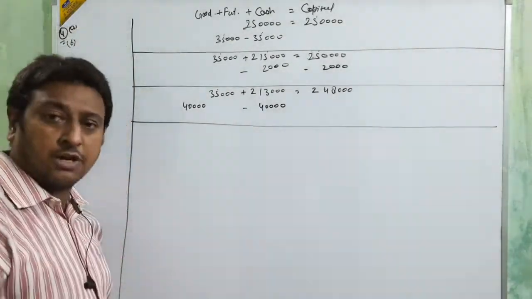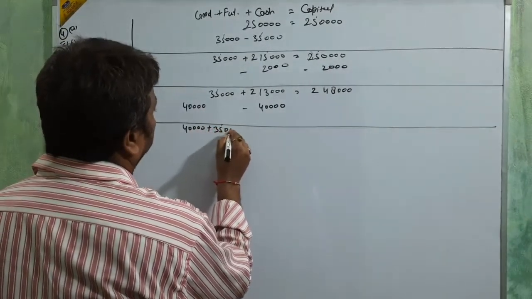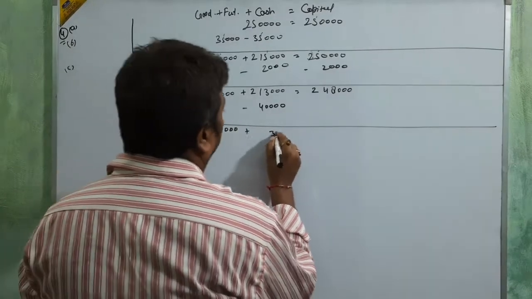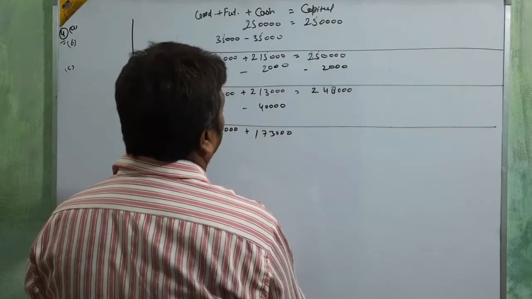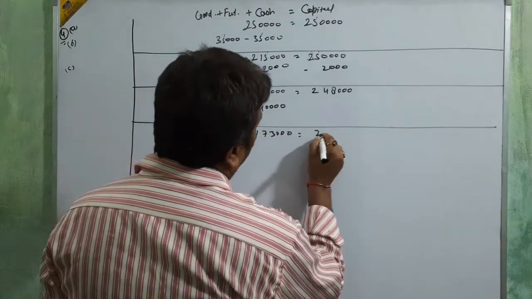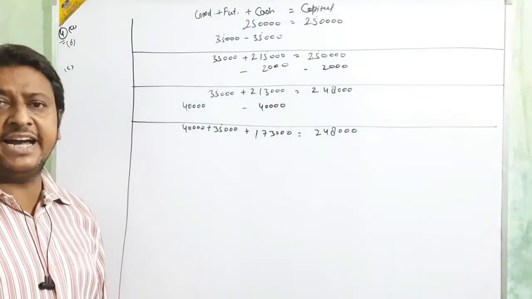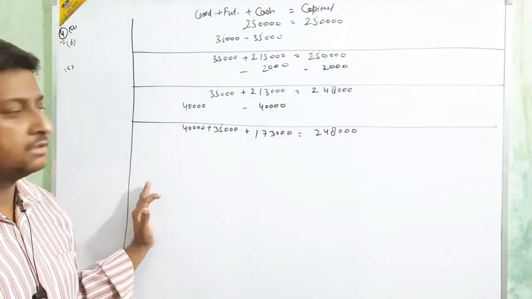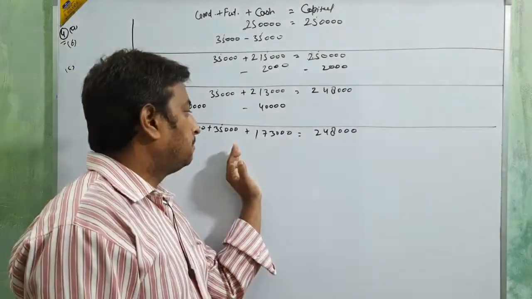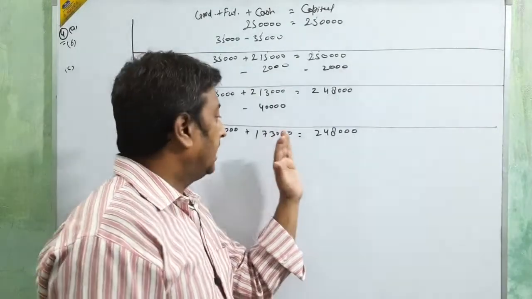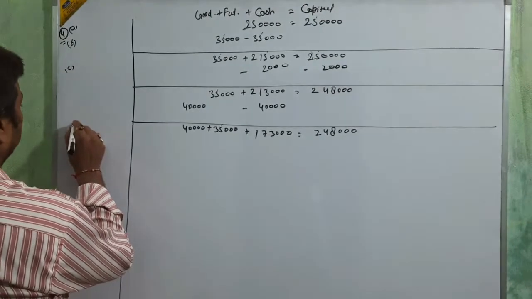By that your cash amount will be less: 40,000 plus 35,000 plus 1,73,000 is equal to 2,48,000. Okay beta, 2,48,000. Okay, clear? 40,000, 35,000 plus 1,73,000, and total is equal to 2,48,000, beta. Okay, next.